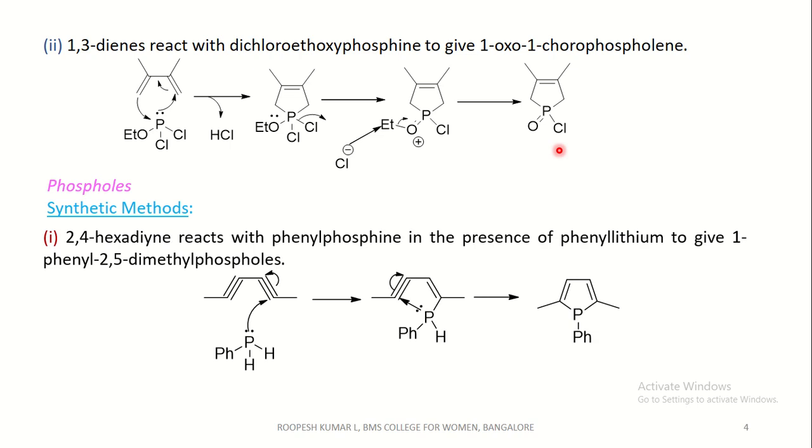Synthetic methods. 2,4-hexadiene reacts with phenylphosphine in the presence of phenyl lithium to give 1-phenyl-2,5-dimethyl phosphol.